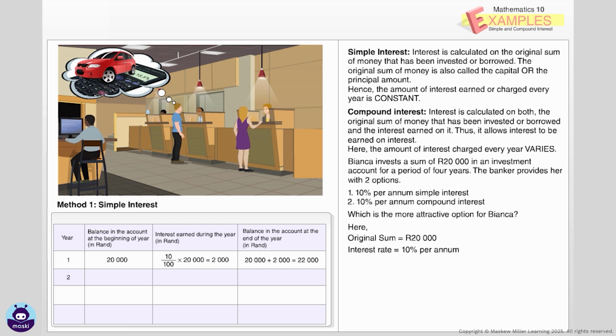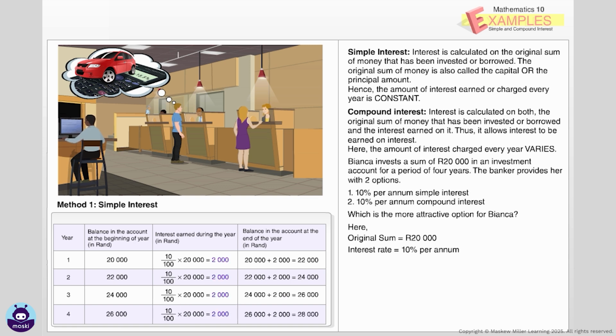At the beginning of the second year, the balance in the account has grown to 22,000 Rand. However, the interest amount will continue to be calculated as a percentage of the original sum, that is 20,000. Hence, the interest amount will again be 10 over 100 times 20,000, which equals 2,000 Rand again. The balance in the account at the end of the second year will now be 24,000 Rand. We continue to calculate interest in this manner for the third and the fourth year. Thus we can see that the interest amount each year is constant.